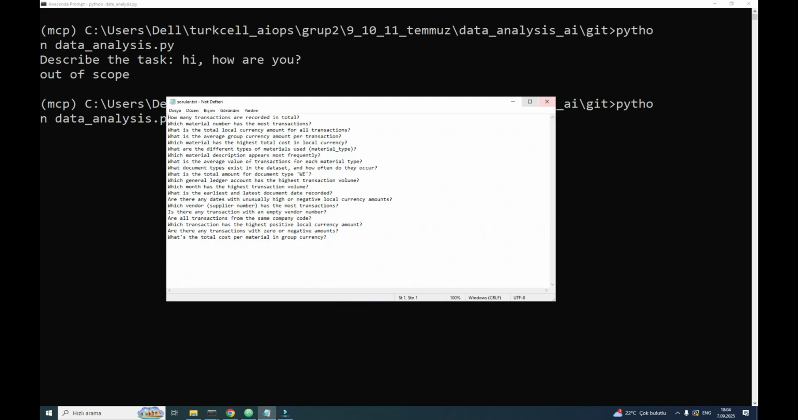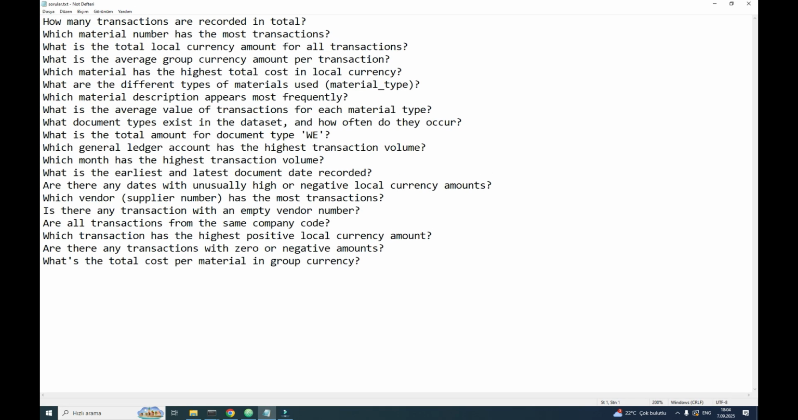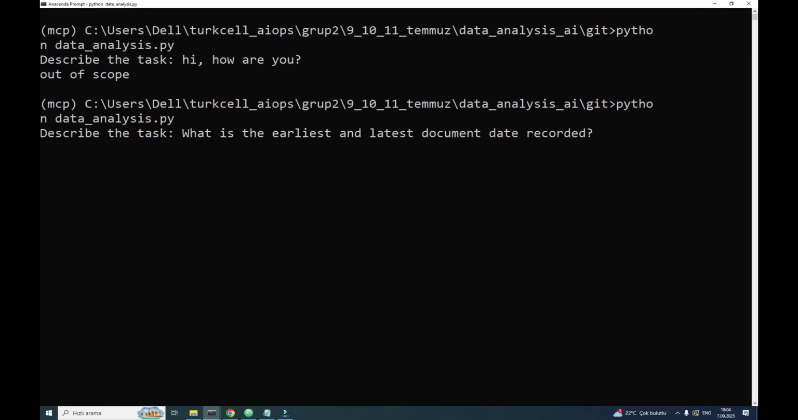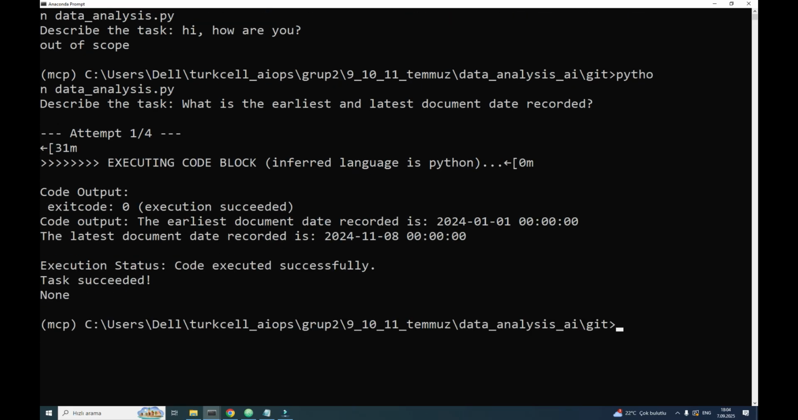I have good examples here. For example, what's the earliest and latest document date recorded? This is our question, and this is related to the sales report. So intent classification is accepted on the first attempt. The code is generated. I have two logs: one is for the successful attempts, and the other one is for unsuccessful ones.